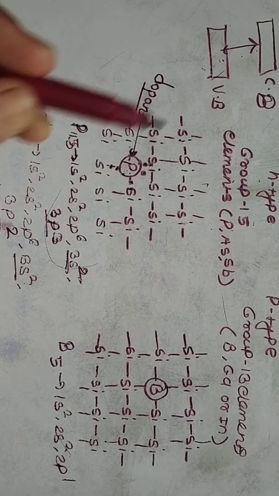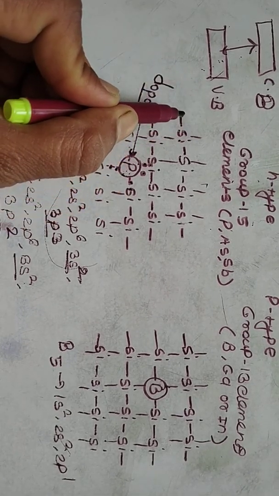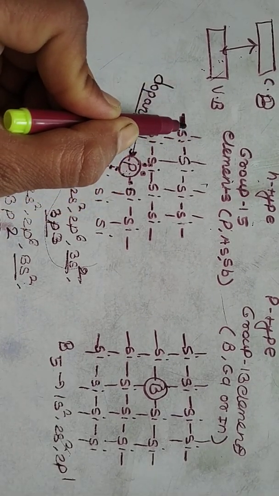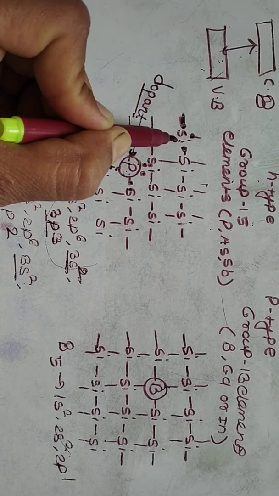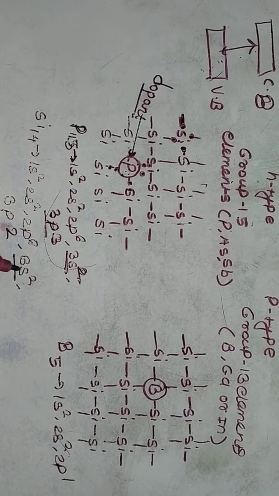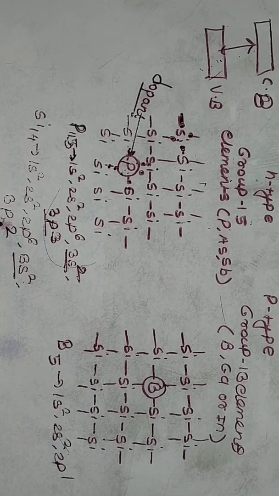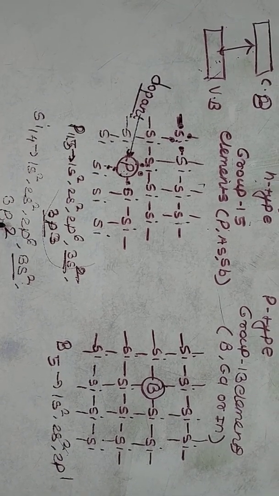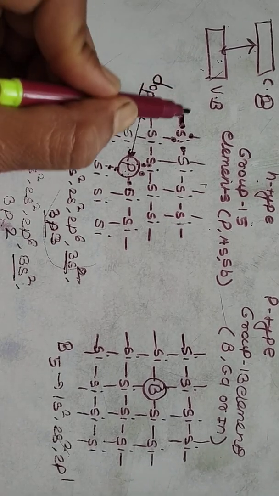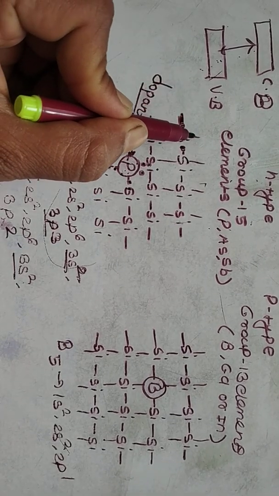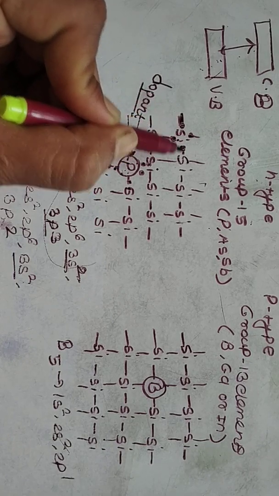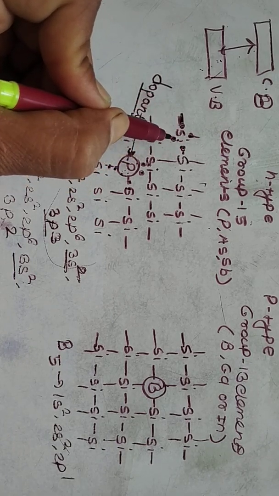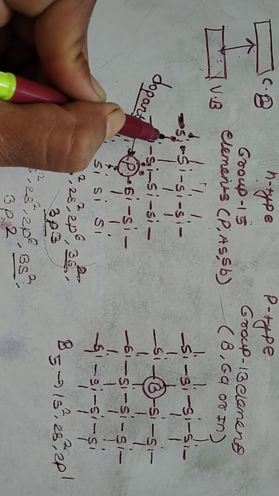So each silicon atom has 4 electrons to form covalent bonds, 1, 2, 3 and 4. Each silicon atom's valence shell contains 4 electrons. So this silicon has 4 electrons, and also this silicon has 4 electrons.